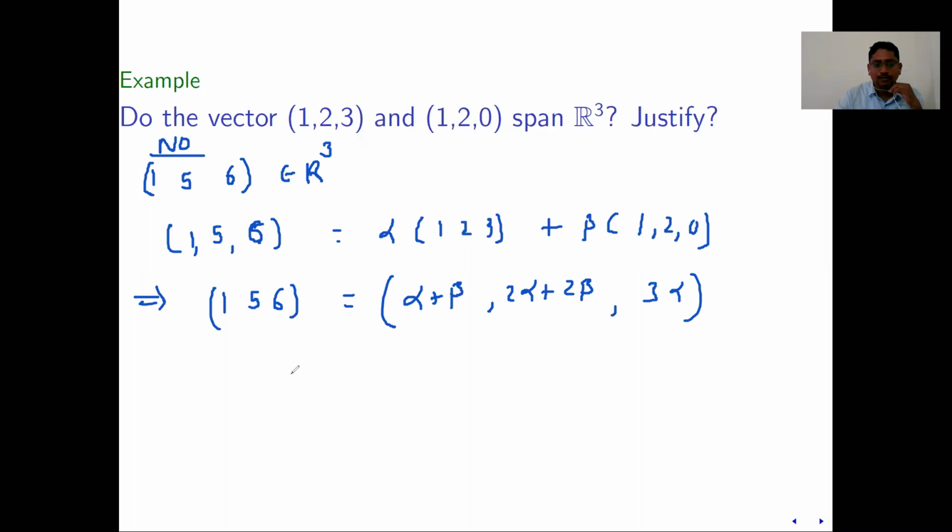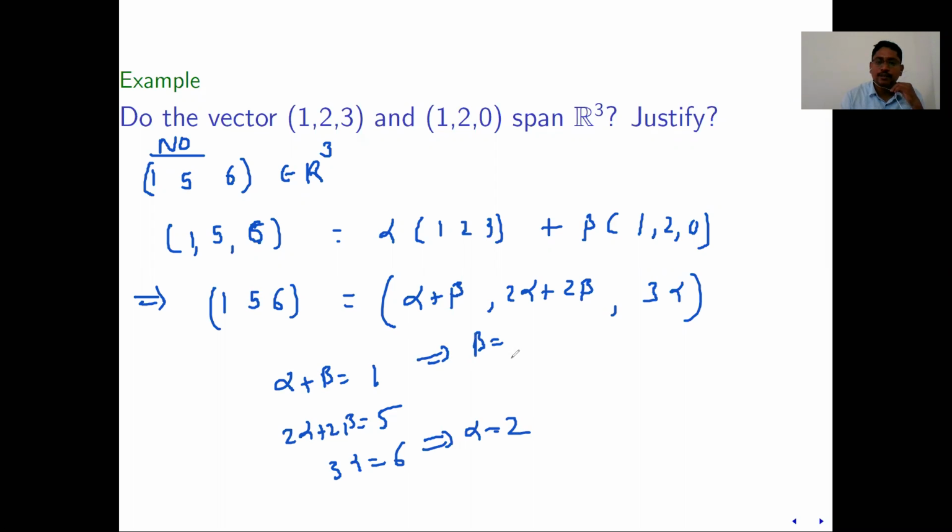Okay. Now we'll see. Alpha plus beta is 1. 2 alpha plus 2 beta is 5. And 3 alpha is 6. 3 alpha equal to 6 implies alpha is 2. Alpha equal to 2 implies beta is minus 1.